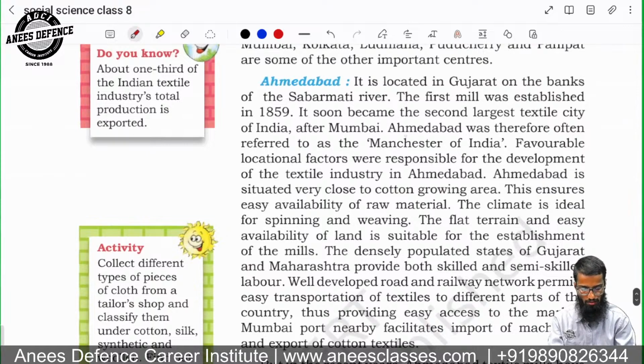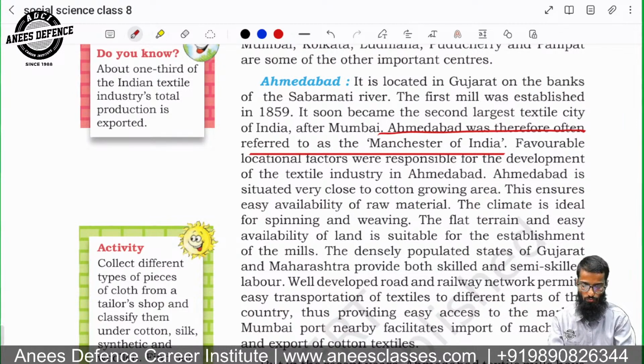Ahmedabad is often referred to as the Manchester of India. If you are watching football matches, you have a couple of clubs in Manchester, Manchester United, Manchester City. These are famous football clubs. So you know what Manchester is and where it is? It's in England. It was famous for the textile industry at the time. It's also famous now.